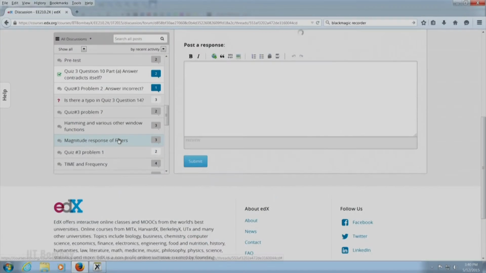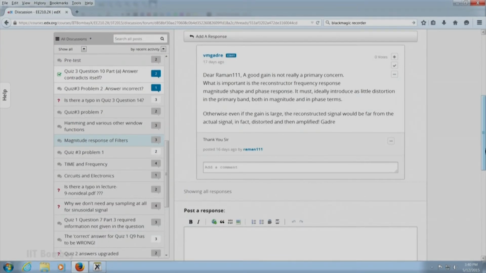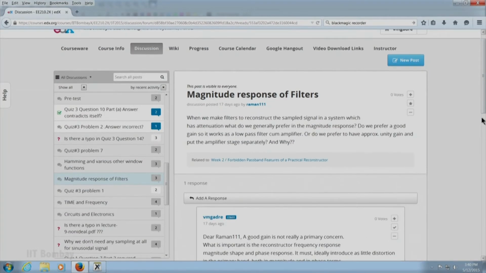Well, I saw a question related to the magnitude response of filters, again coming from Raman 111, and I think I had answered that question. Well, in summary, the question related to what, when we make filters reconstruct the sample signal, what do we generally prefer in the magnitude response?